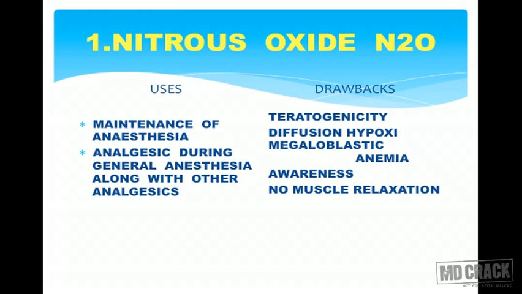So coming back again to uses of nitrous oxide, it is used for maintenance of anesthesia, and it is used as an analgesic along with other agents during general anesthesia. And the drawbacks, just as I said before: teratogenicity, diffusion hypoxia, megaloblastic anemia, awareness and no muscle relaxation.